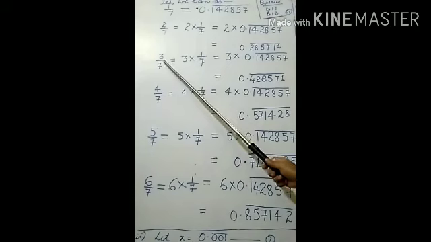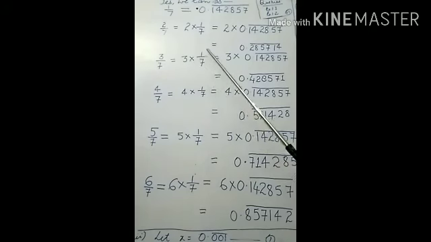Now see, we have to calculate the value of 3 upon 7. So 3 upon 7 means 3 multiplied by the value of 1 upon 7. The value of 1 upon 7 is 0.142857 bar. Now this value will be multiplied by 3, so it will come 0.428571. Again, it is covering 6 digits.